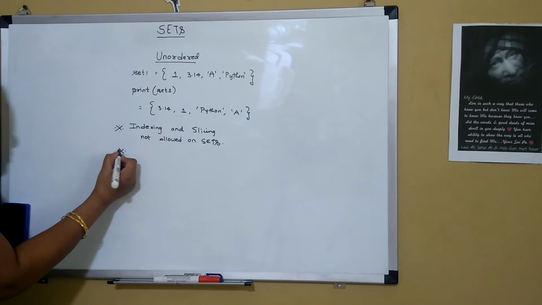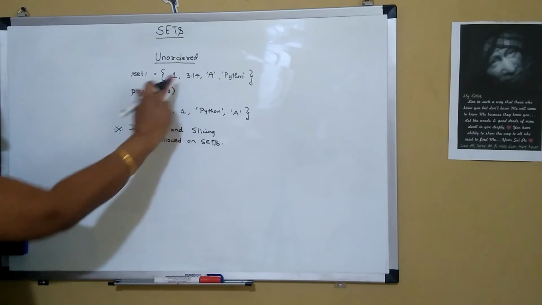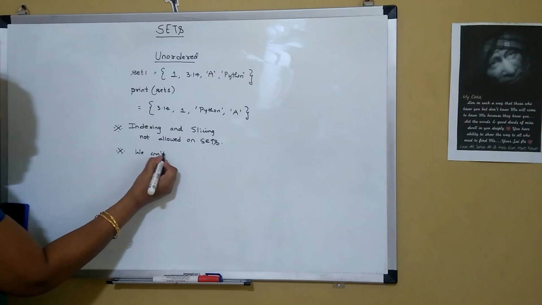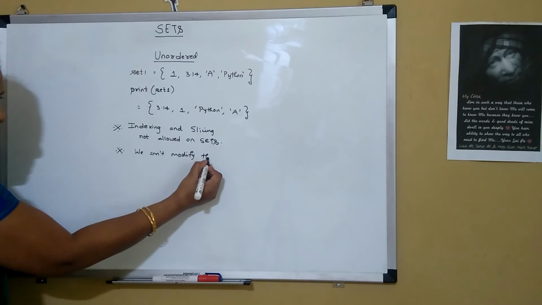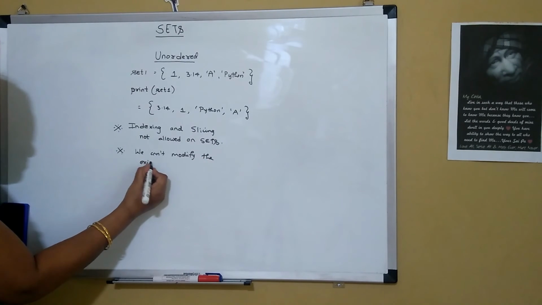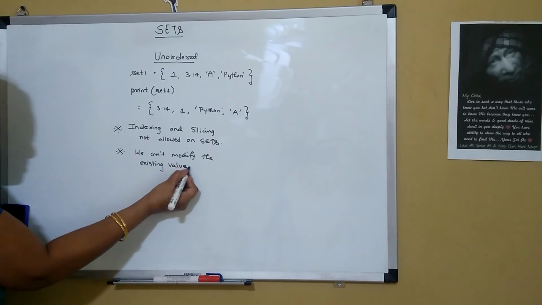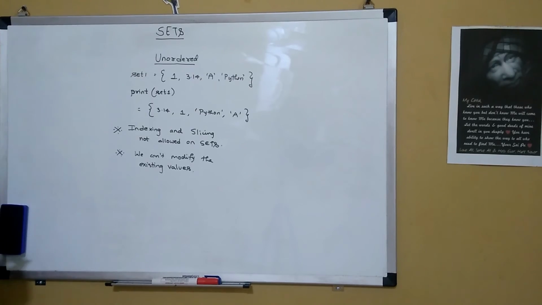And the other important point is we cannot change the existing values of the set. We cannot modify the existing values. So these 2 points we have to remember on the set data type.